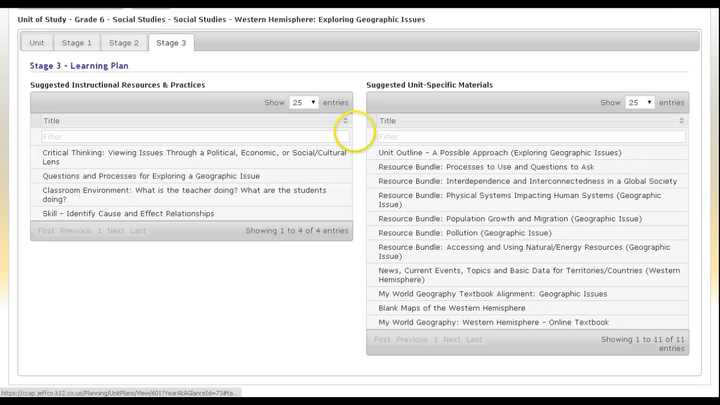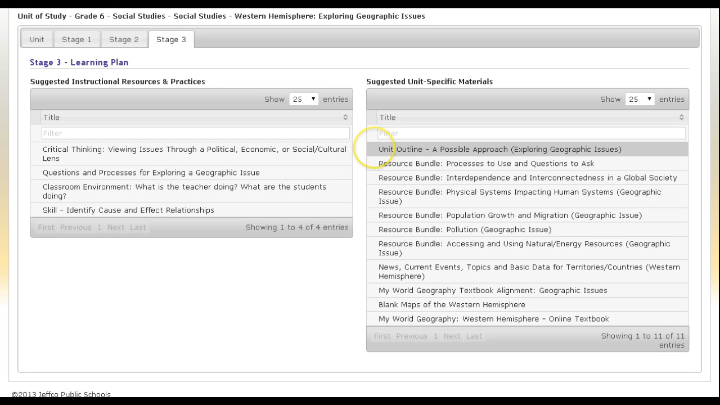Shifting to stage 3, I'm going to go to the right here, and this unit starts with a unit outline of possible approach. It's actually a very brief unit outline. That unit outline reflects these resource bundles down below, but you might begin with this idea of what are the processes we're going to use and what are the questions we're going to ask.